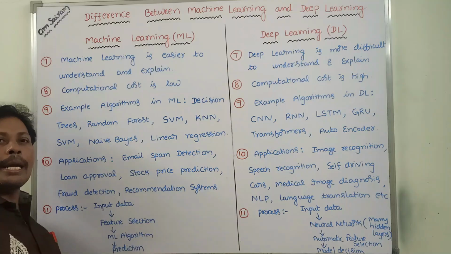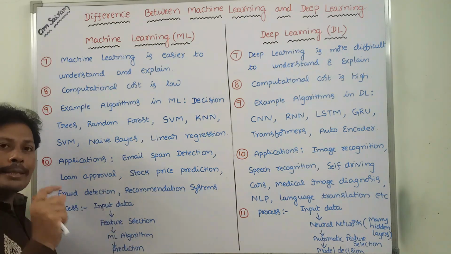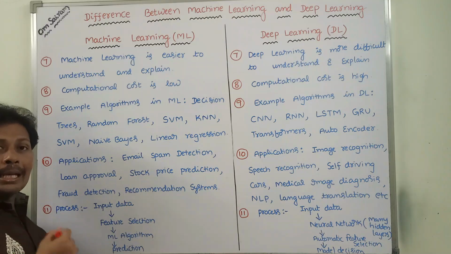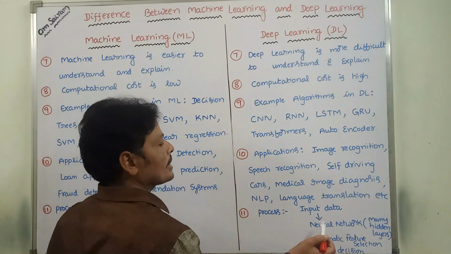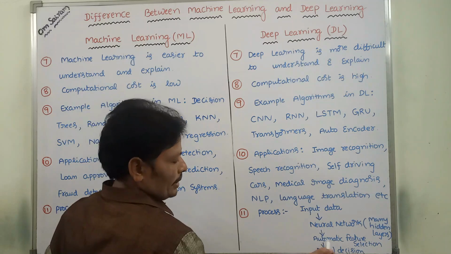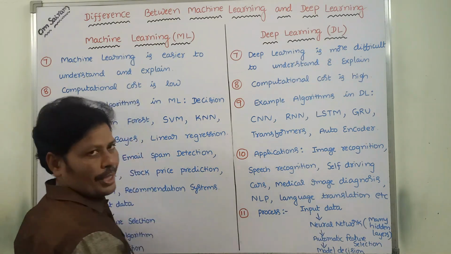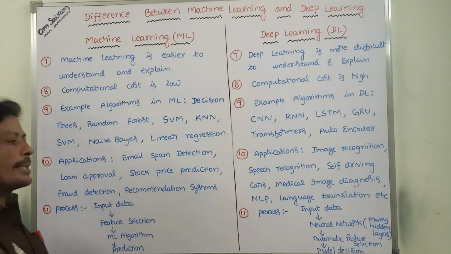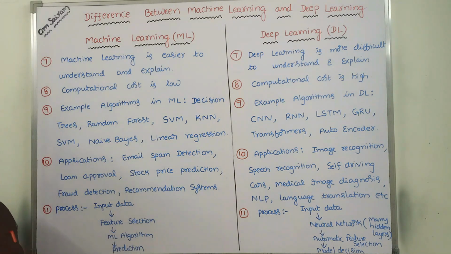Whatever input data set is given, from that input data set it automatically selects some features. Based on the features, the model can give the decision. Okay, so this is the process that is going on in deep learning.